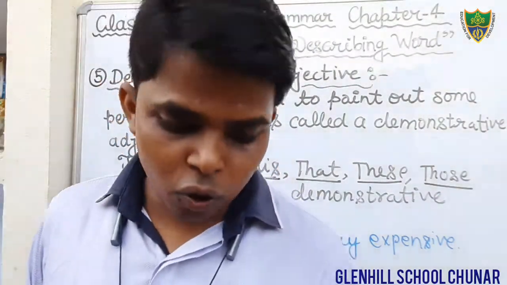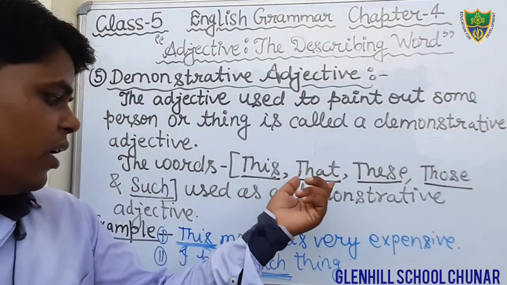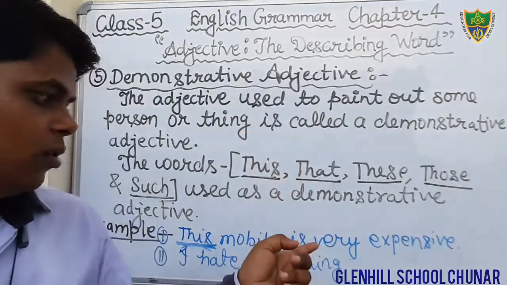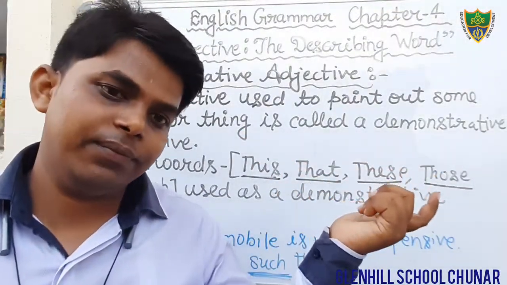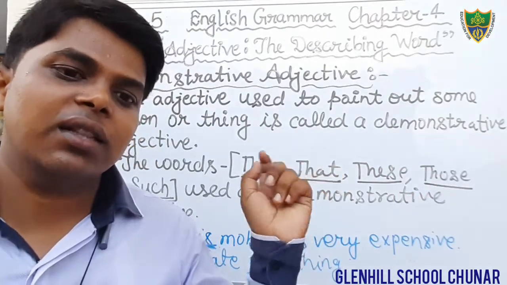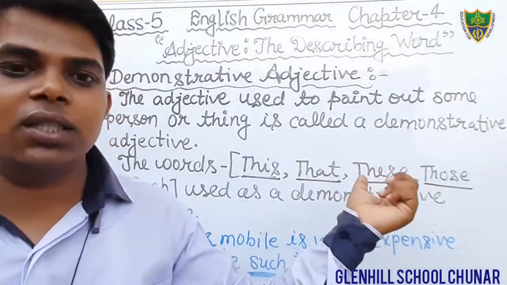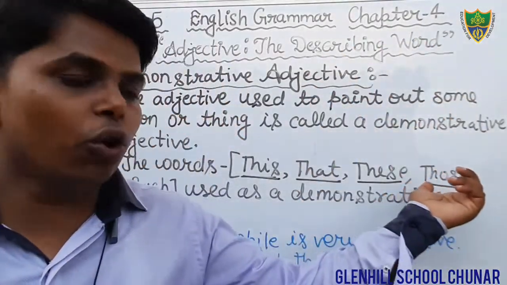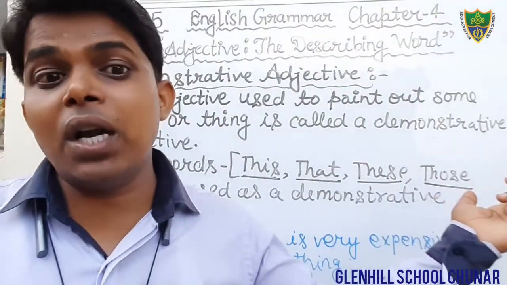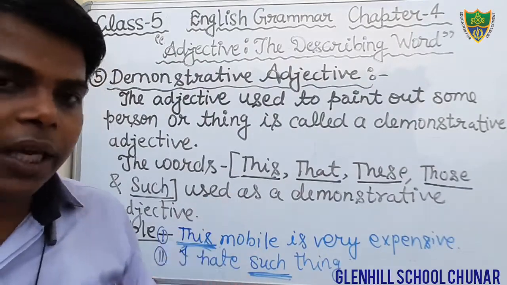I hope you can make other examples on your own: that bird is colorful, these students are very intelligent, those people are very honest. These examples I have given.